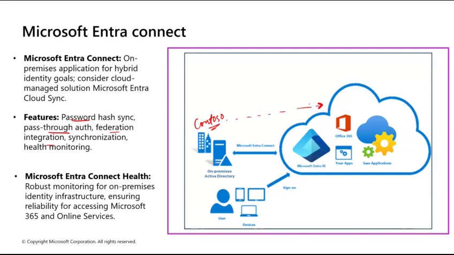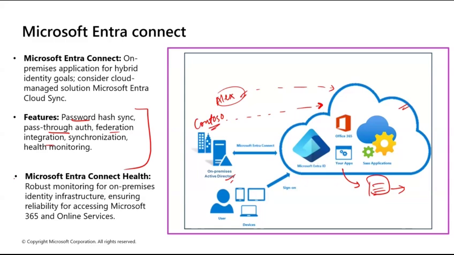Now you will ask me, if they move all their identities, let's say there was a user called Alex, how will an application that you have hosted know how to authenticate this user, Alex, from on-prem AD or from your Entra ID? That is solved by these techniques or features: pass-through, password hash.